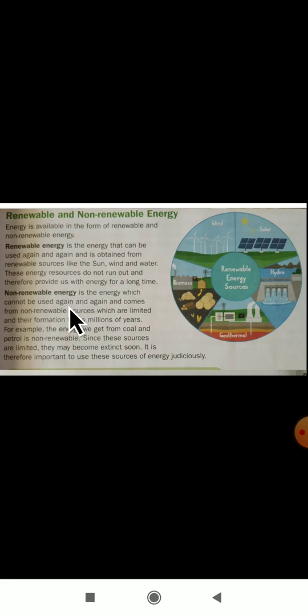The next one is non-renewable energy. What do you mean by non-renewable energy? It is the energy which cannot be used again and again.